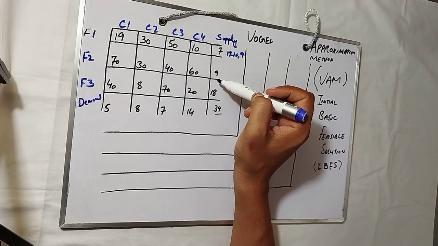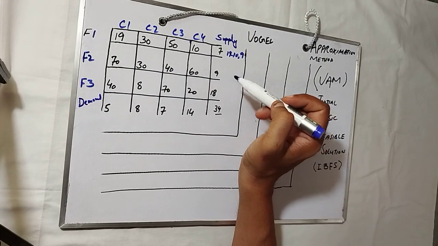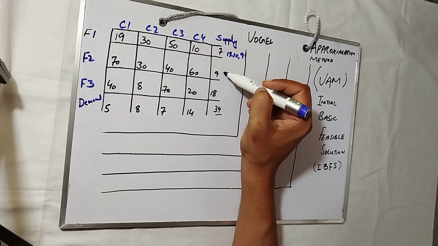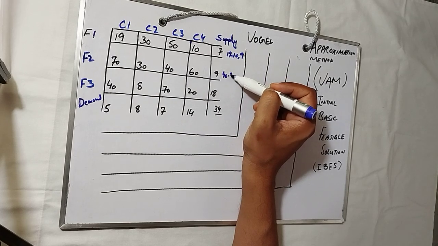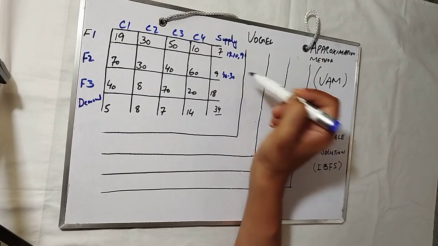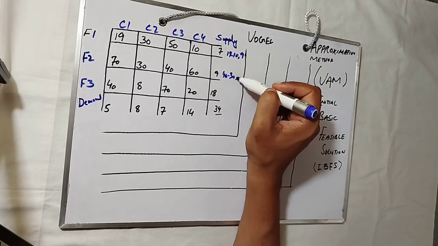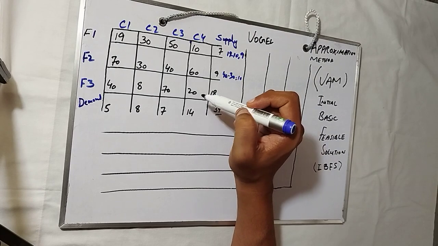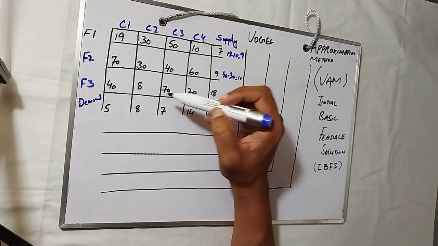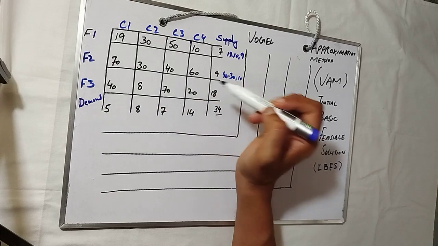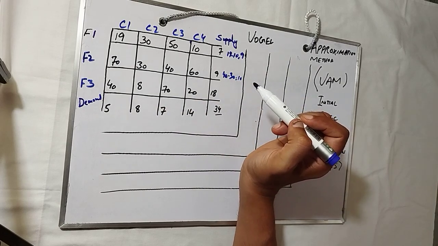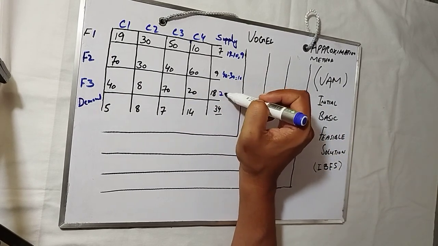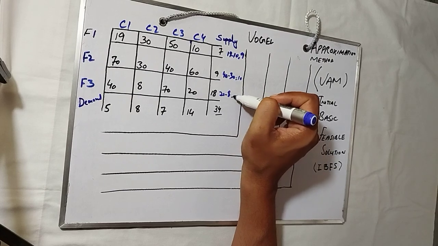In the second row, the least is 30 and the next is 40, so 40 minus 30 is 10. In the third row, the least is 8 and the second is 20, so 20 minus 8 is 12.